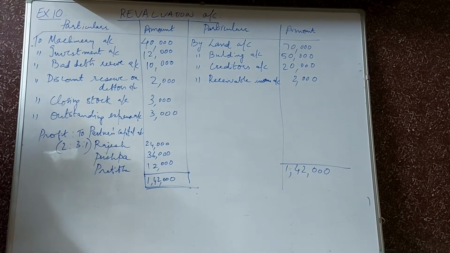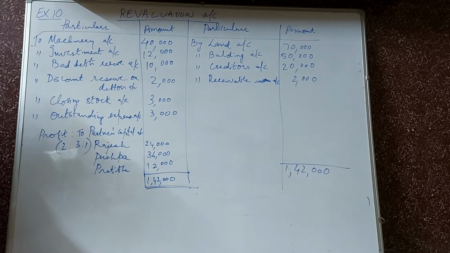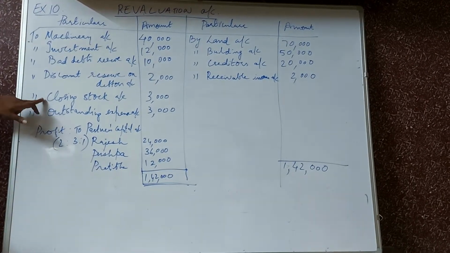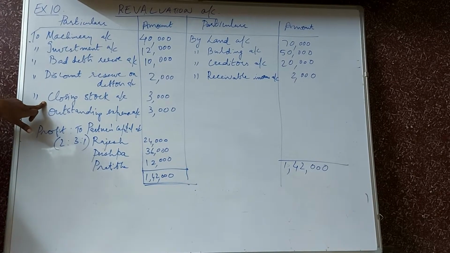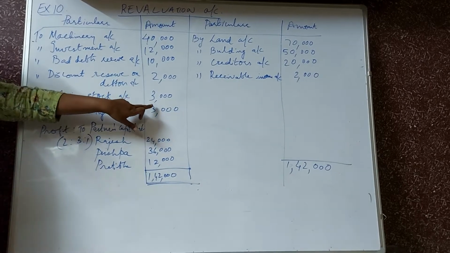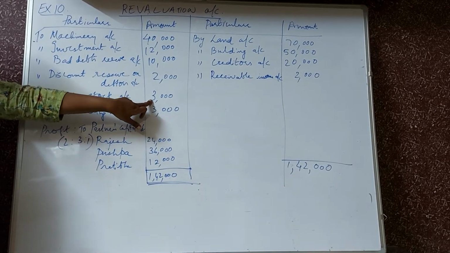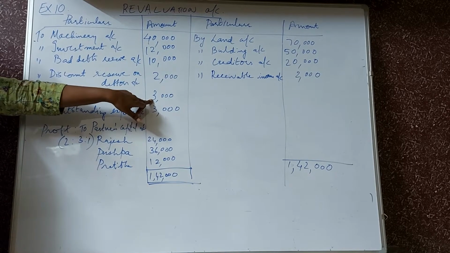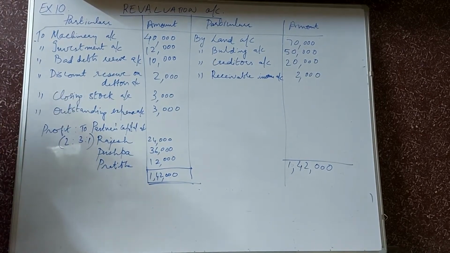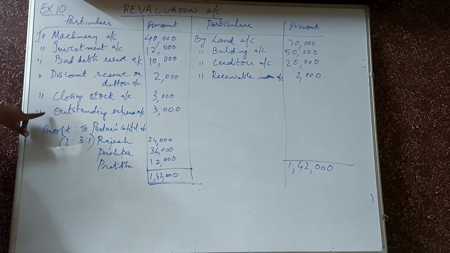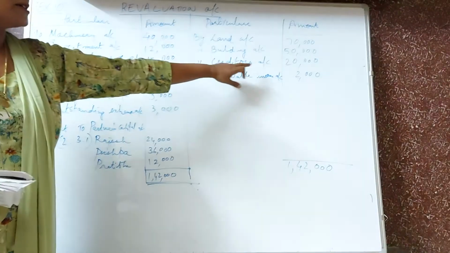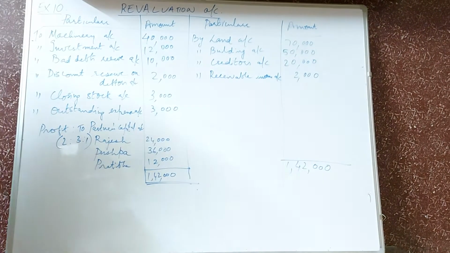Next is the stock value of 15,000 is to be reduced by 20%. Now stock value is reducing. So here again towards the debit side of revaluation account to closing stock account, and here 20% is 3,000. 20% of 15,000 is 3,000. An amount of 20,000 is not to be paid to creditors. So it is a benefit to the firm. So by creditors account 20,000.